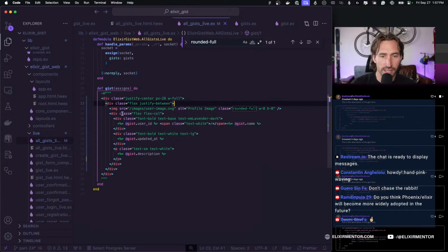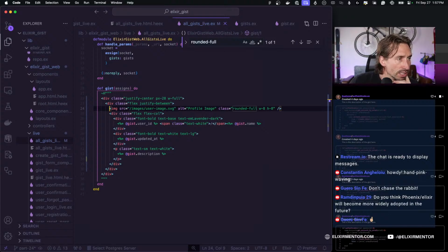And let's see, our image and so this div needs to be closer to our profile image. All right, and how do I do that? Let's see, flex column, and then our flex items center.